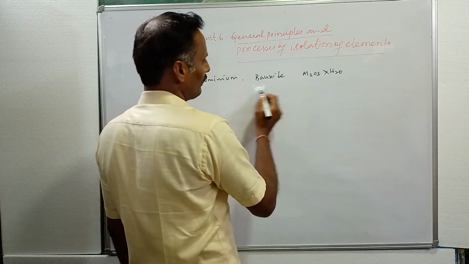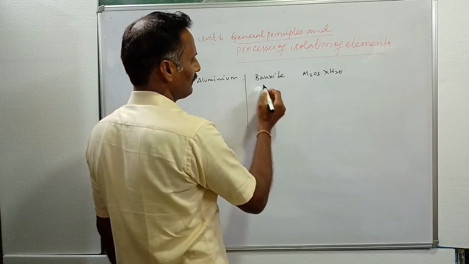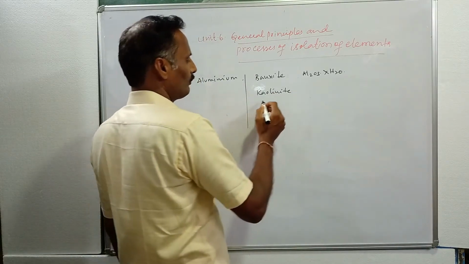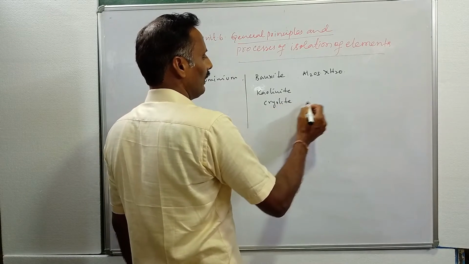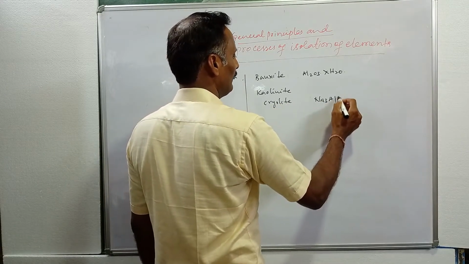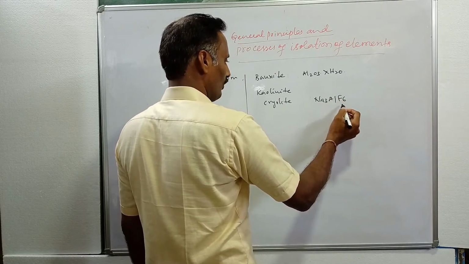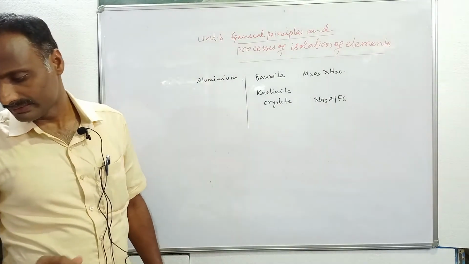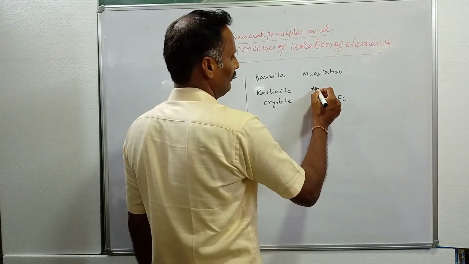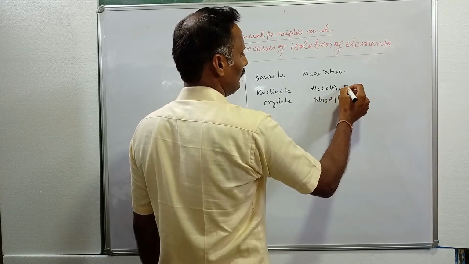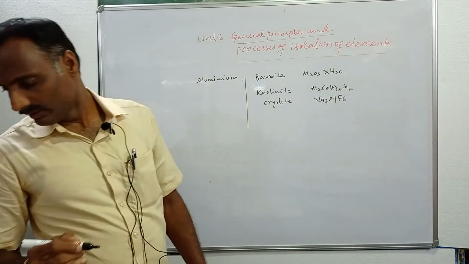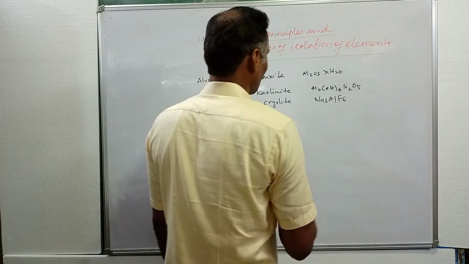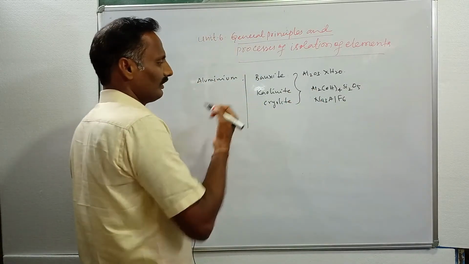One more is kaolinite, and one more is cryolite. Cryolite's formula is Na3AlF6, and kaolinite's formula is Al2(OH)4Si2O5. These three are the minerals of aluminum.